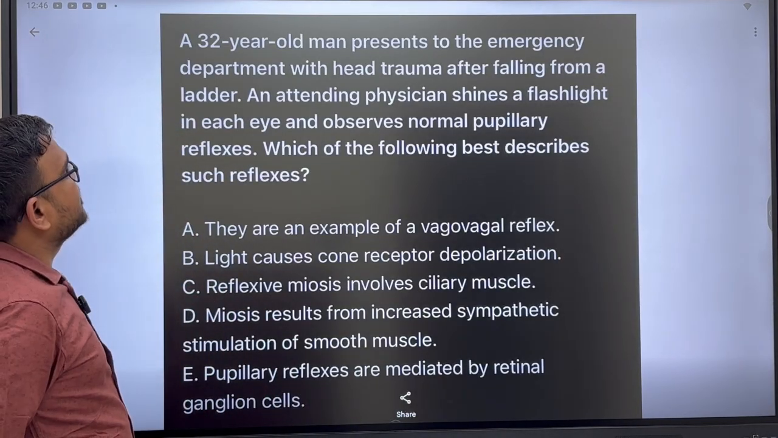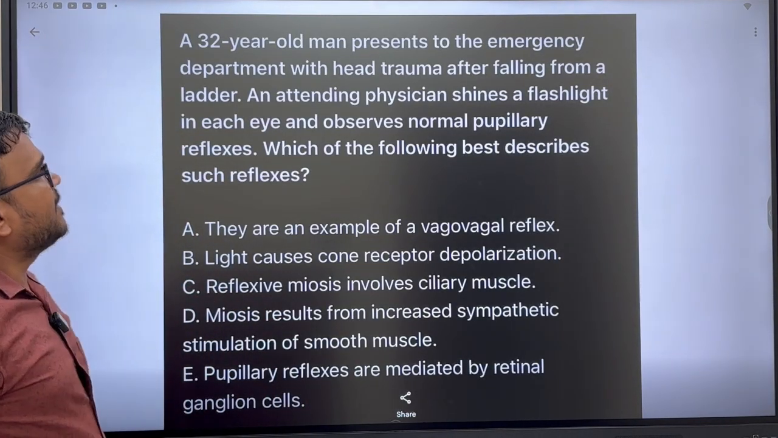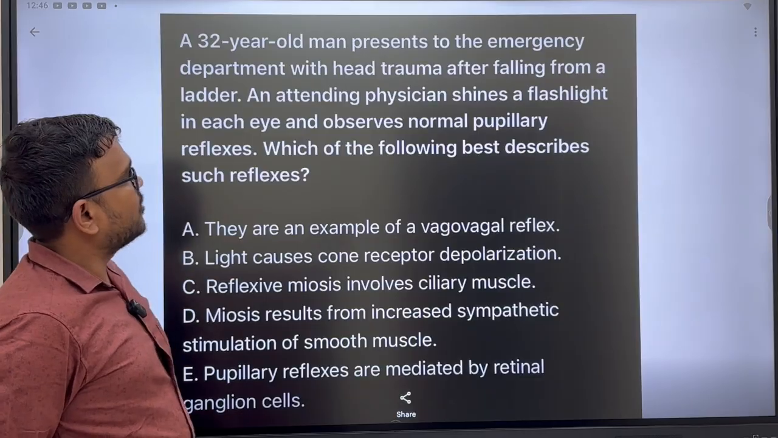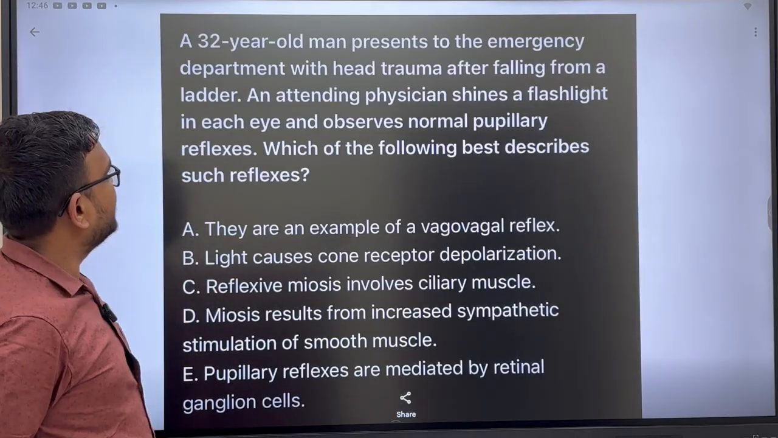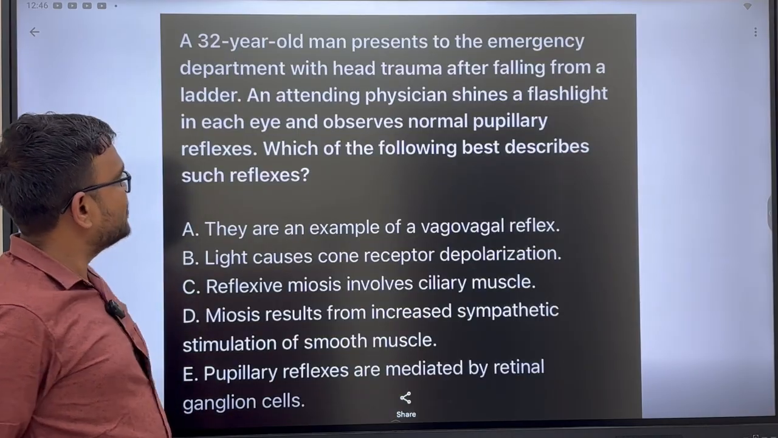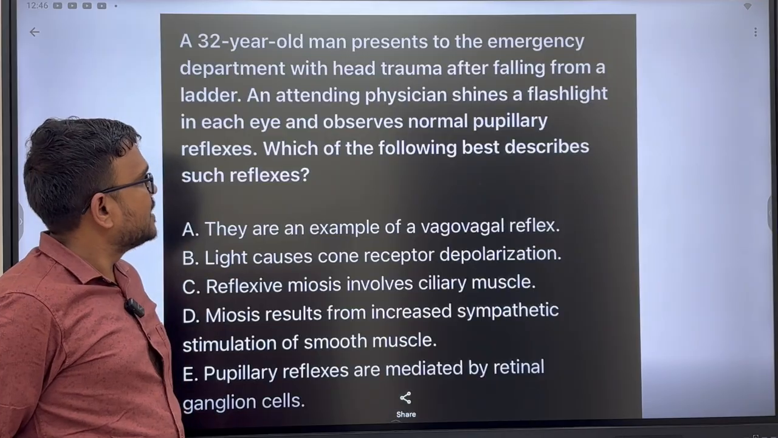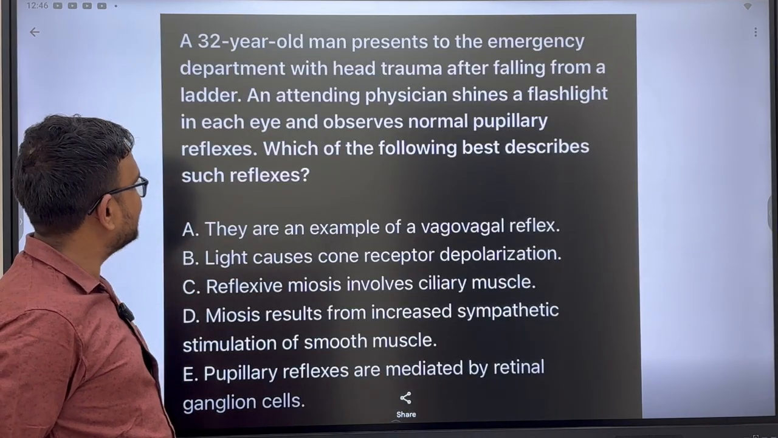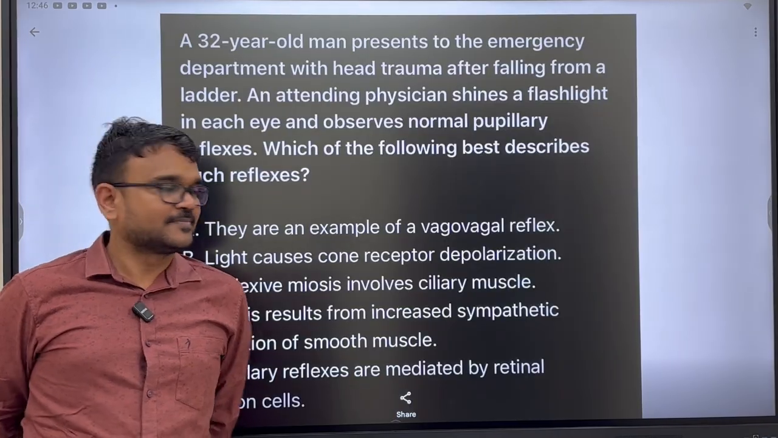Now we'll discuss one MCQ. A 32-year-old man presents to the emergency department with head trauma after falling from a ladder. An attending physician shines a flashlight in each eye and observes normal pupillary reflexes. Which of the following best describes such reflexes?